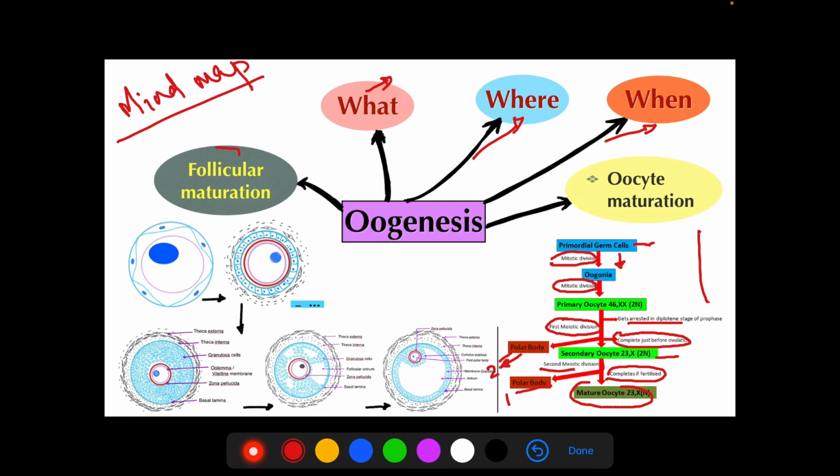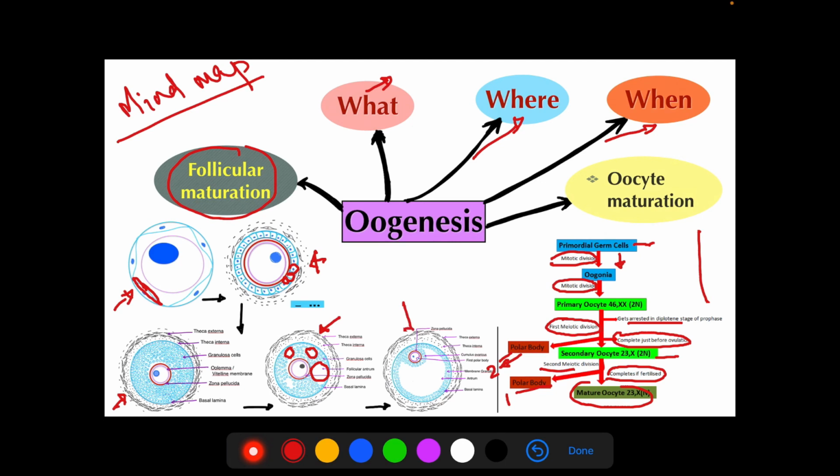And this side, it is follicular maturation. Initially there is the primordial follicle, where the cells are flattened cells. Here the cells are cuboidal in nature. This is called the primary follicle. In the primary follicle, the zona pellucida forms. The cells become multiple layered or stratified. Then we call it the secondary follicle. And there will be fluid formation and collection between the follicular cells. Then we call it the antral or vesicular stage.